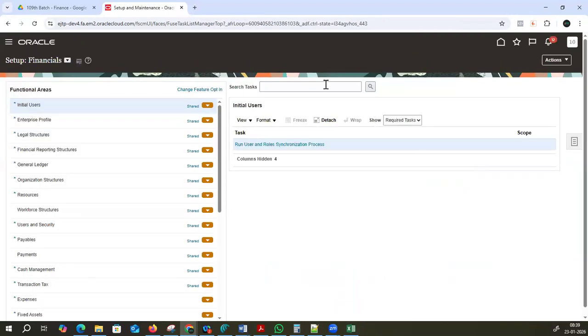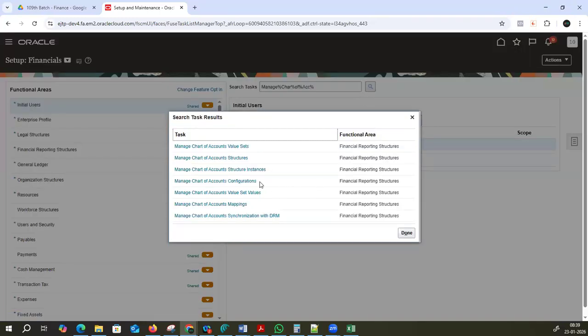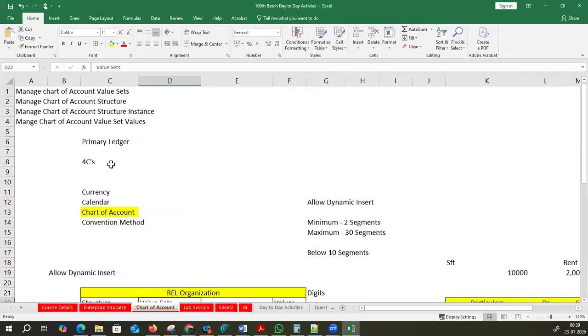Okay. Place the cursor here. Manage chart of account. I'm just giving this navigation in the chat window also for you. Simple navigation, manage chart of account. Okay, search. So here you can see manage chart of account value set, structure, structure instance, value set values. All these 4 steps which you have given in the Excel sheet. So you can see these 4 steps which we are supposed to complete.